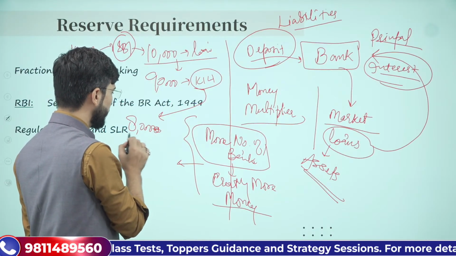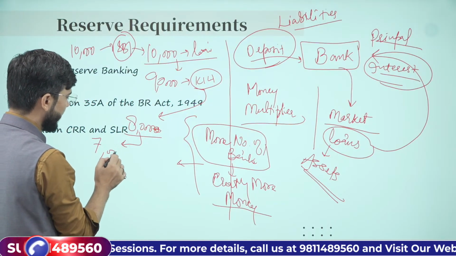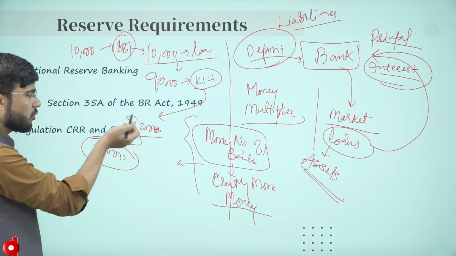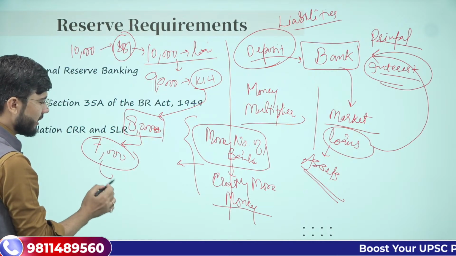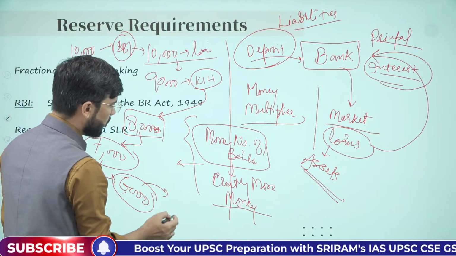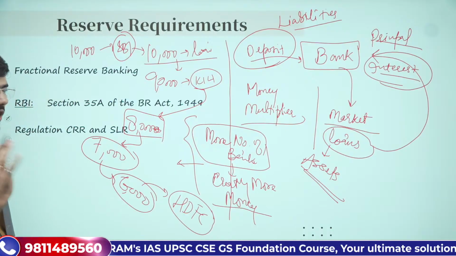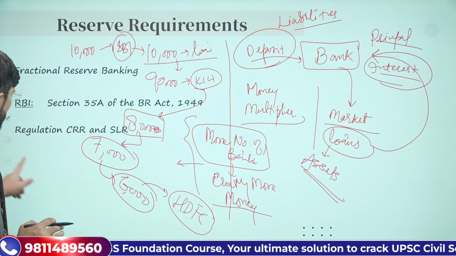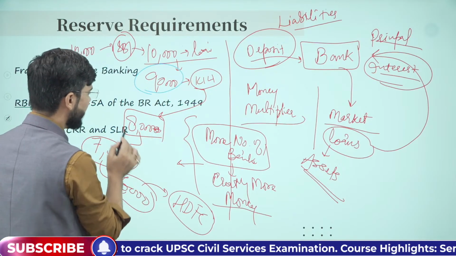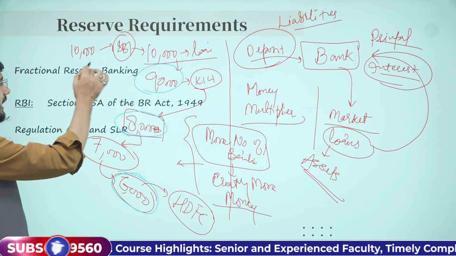Again, 7,000 out of this 8,000 was released in the market by the person who took this loan, and out of these 7,000, 6,000 rupees were again deposited into HDFC Bank by some of the people in the economy. Now, this multiplication of money, that is 9,000, 8,000, 6,000, will help the economy to create more money.